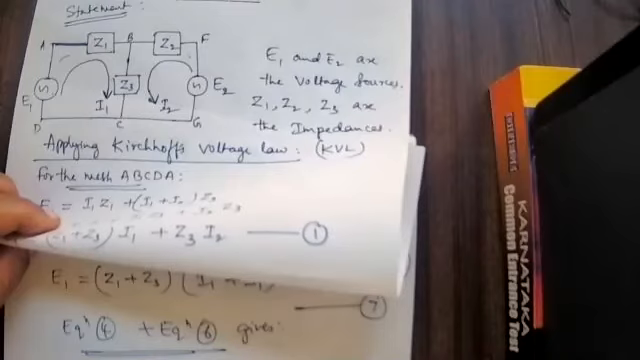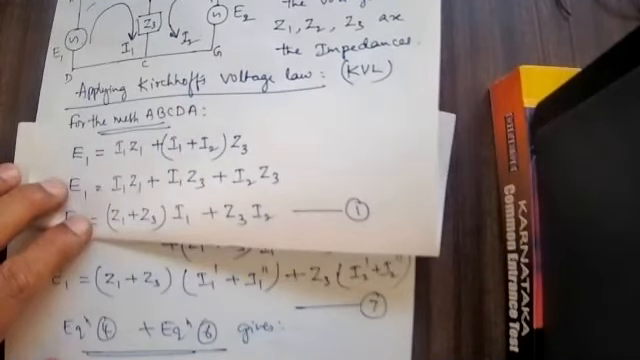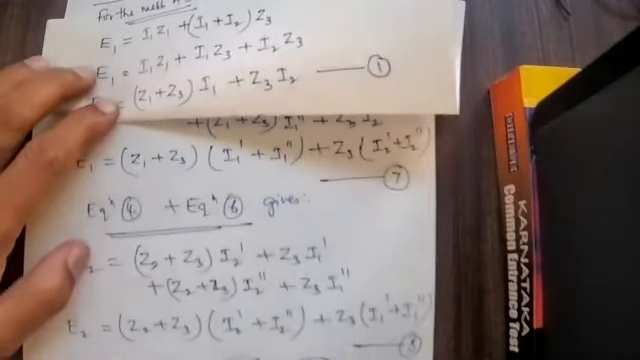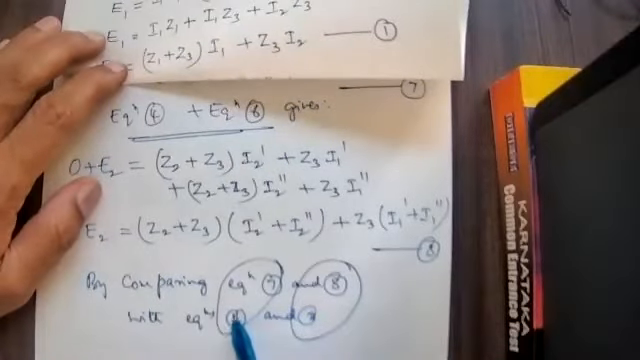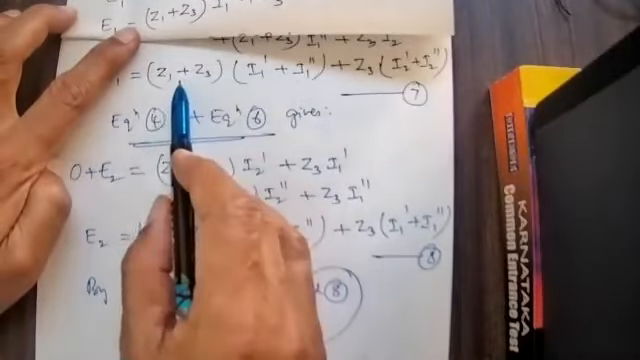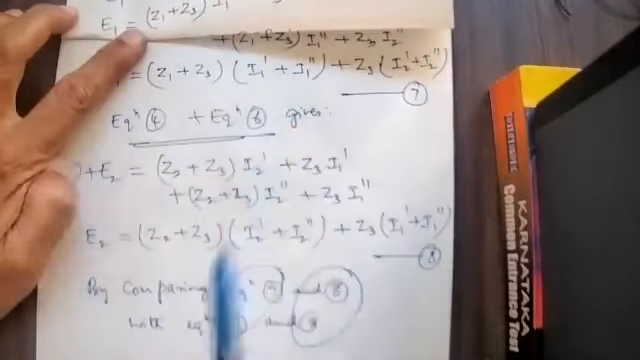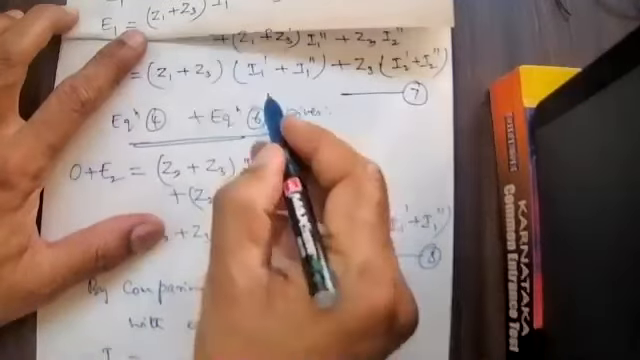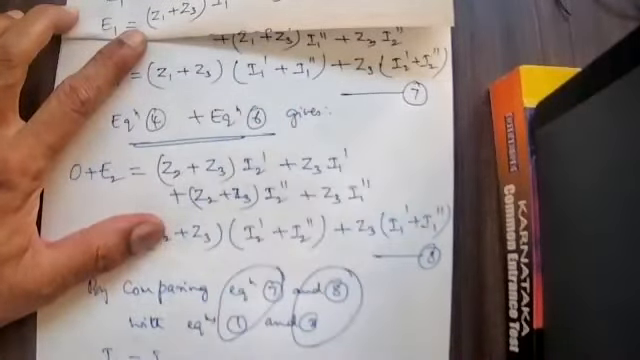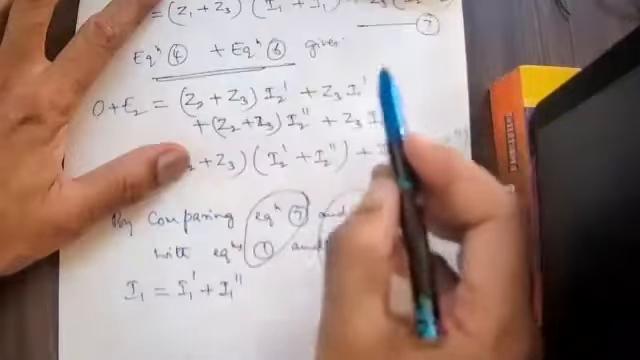E1. Equation 1 and 7, equation 2 and 8, we have to compare these. Equation number 1 and equation number 7: Z1 plus Z3, Z1 plus Z3. Here it is E1, here it is E1. Therefore, I1 is equal to I1 dash plus I1 double dash. Z3 is present.